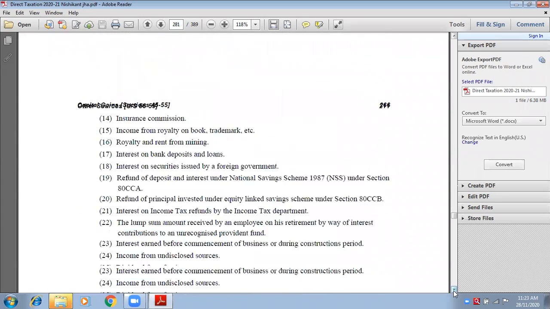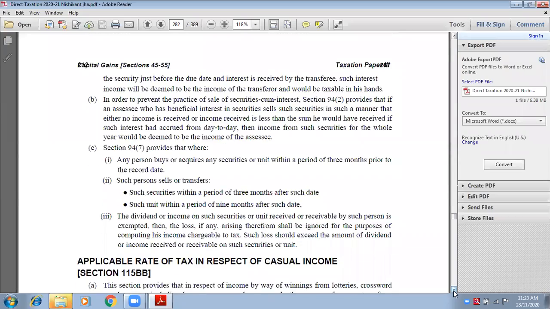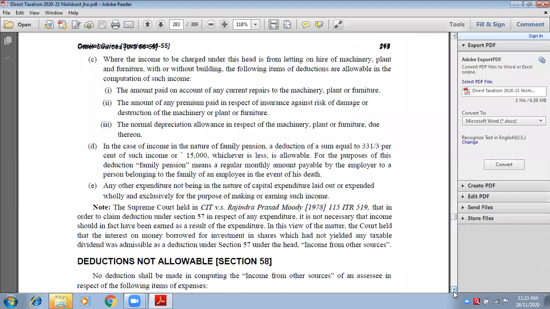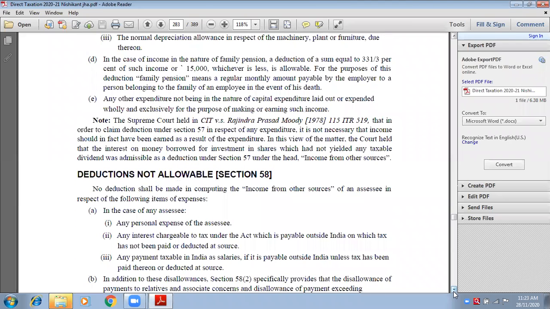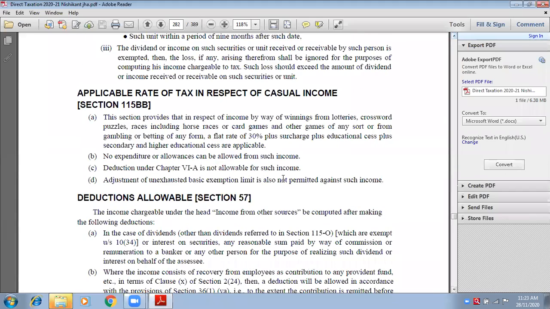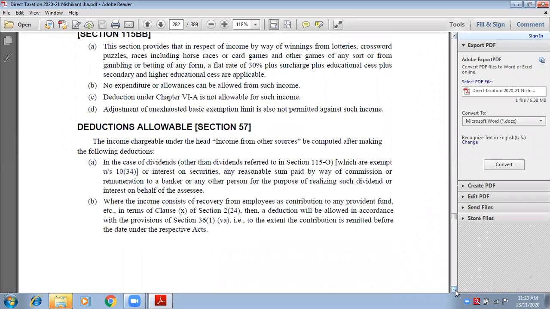Okay. So in the next lecture, we can start practical questions now. Let me come down to the practical questions. Yes, deductions allowable and not allowable, section number 57 and 58. Deductions allowable means any amount of income that you earn which is related to income from other sources. If any expense is related to that particular income, it can be deducted.